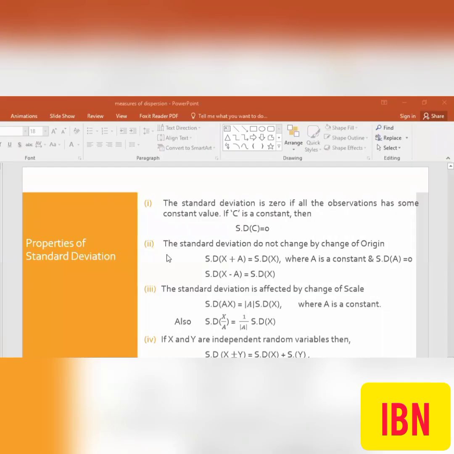The second property for the standard deviation is that the standard deviation does not change by change of origin. As we have discussed in the properties of the mean, change of origin means when we add or subtract a constant. Change of scale means when we multiply or divide by a constant. So change in origin does not disturb the standard deviation, but change in scale, when we multiply or divide by a constant, does.